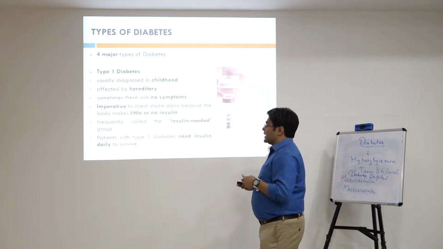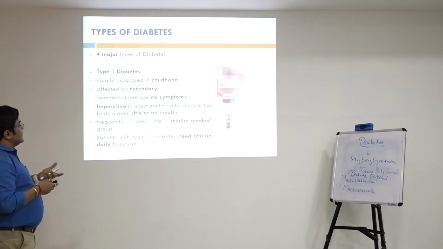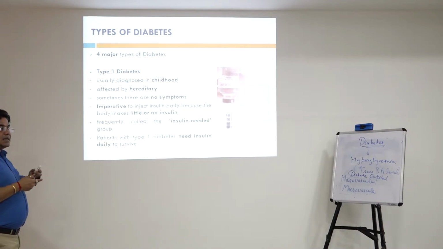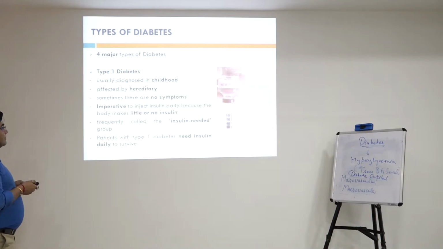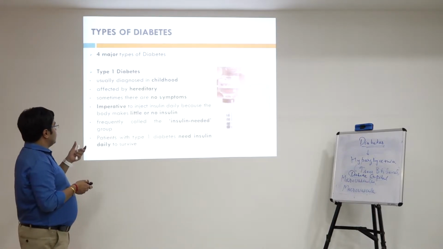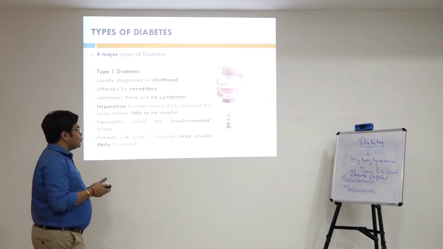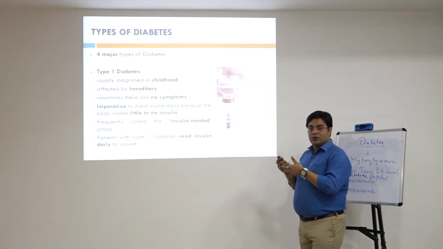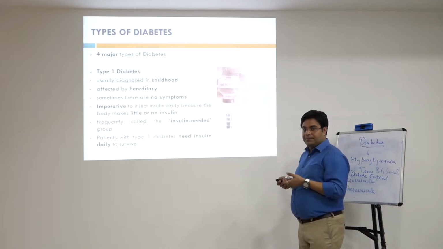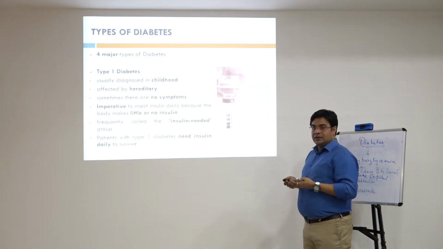Now coming to the types of diabetes. It is broadly classified into 2 types, though there are 4 major types of diabetes. Superficially, we can classify it into 2 main types, type 1 and type 2 diabetes. Type 1 diabetes usually occurs in childhood and is affected by heredity, and sometimes in this type there are no symptoms. As it progresses, there is destruction of pancreatic beta cells, the cells that produce insulin.